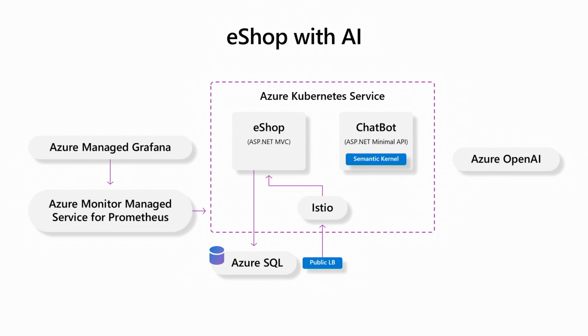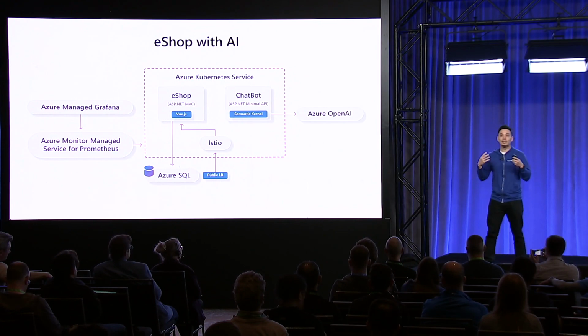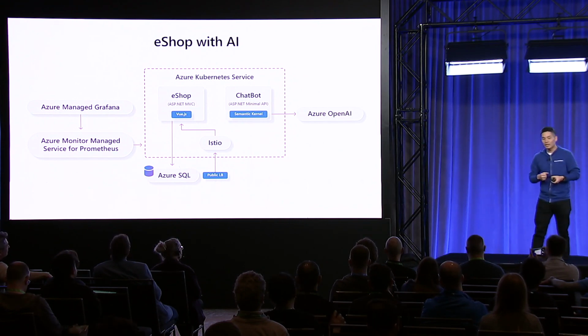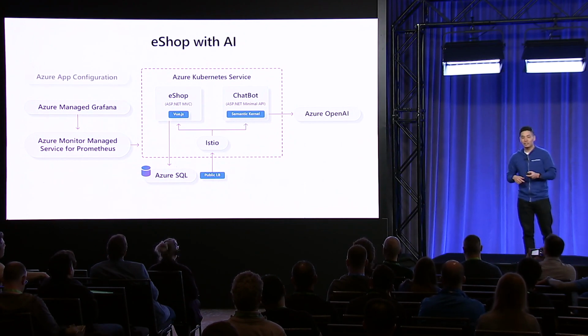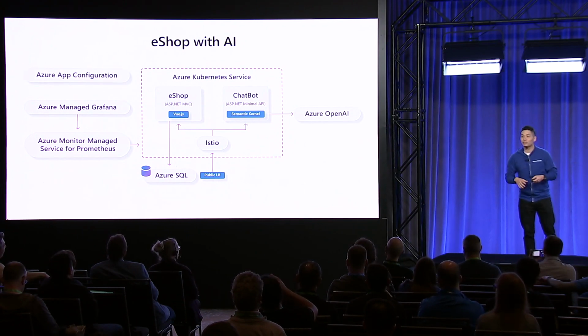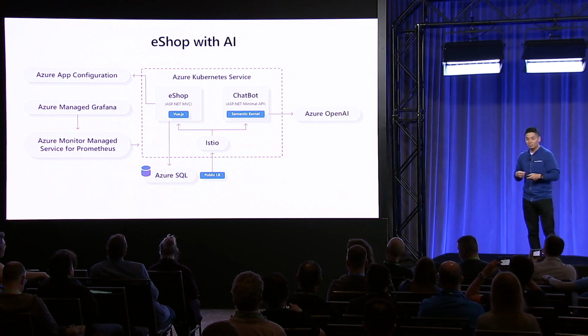That takes care of the back end for us. What about the front end? What we're going to do is drop in a Vue.js component. We'll write the Razor syntax for a partial view, and we'll wrap it around the Vue.js, and that will serve as our front end component. Now, remember we said we want to run fast without breaking things? Well, we want to release the chat feature when we are ready. And so to do that, we're going to put it behind a feature flag, and we're going to leverage the Azure App Configuration Service, which has the capability to offer feature flags. And so we'll do that.